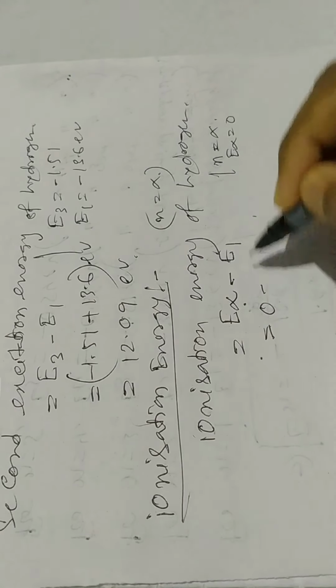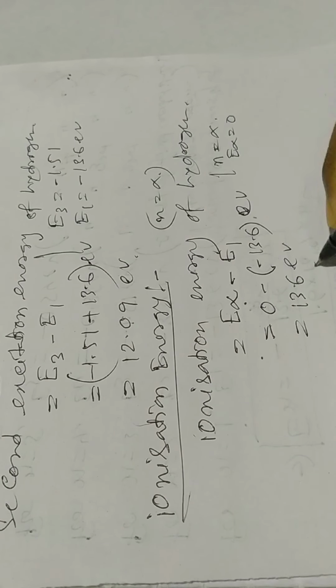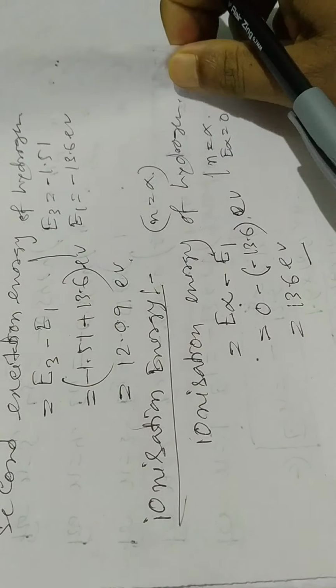So 0 minus minus 13.6 electron volt, so 13.6 electron volts of energy is required. So the energy required to ionize, that is the ionization energy, is 13.6 electron volt.